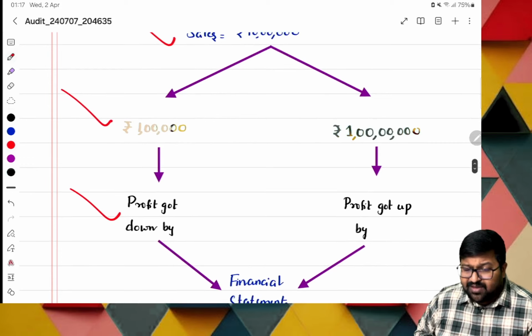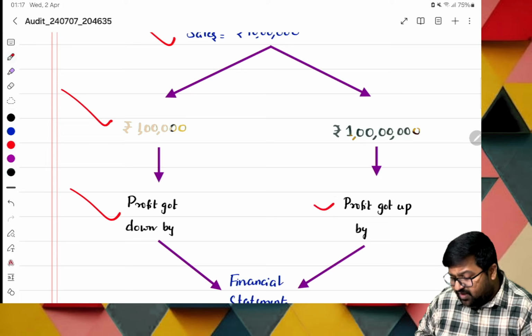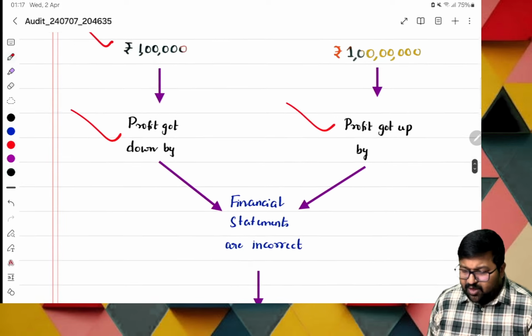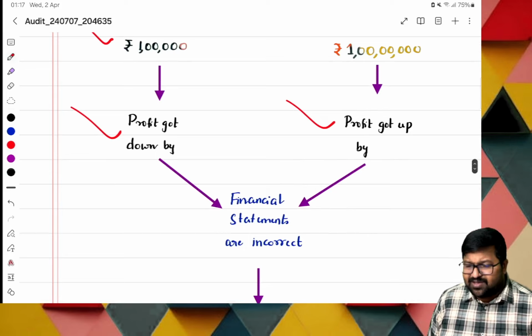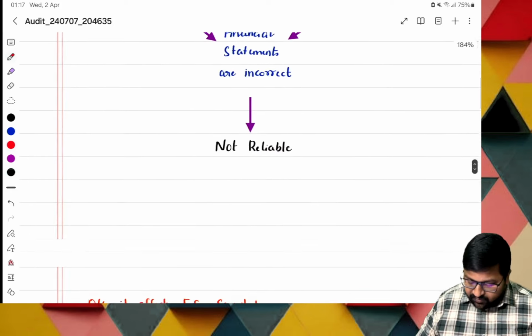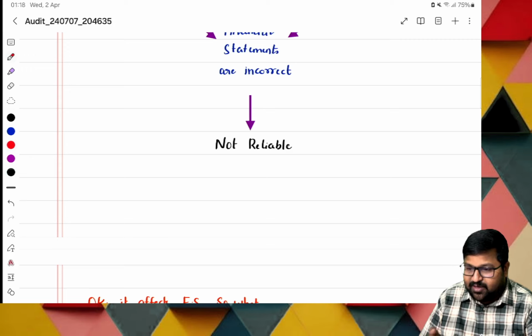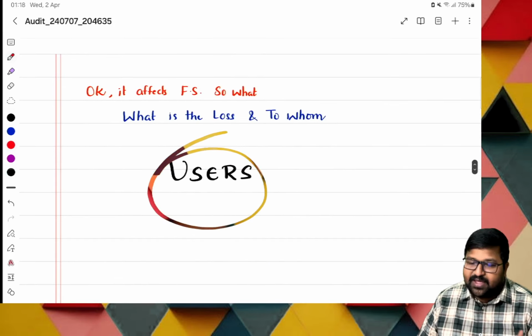Profit went down drastically. And if we are recording more sales, then profit goes up. So whether it is going up or down, is it affecting our financials or not? Definitely financial statements are affected. Now, if you go further, are the financial statements reliable? No, they are not reliable. Next, who gets affected?